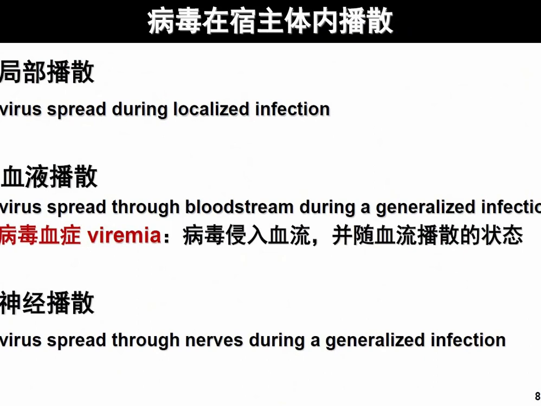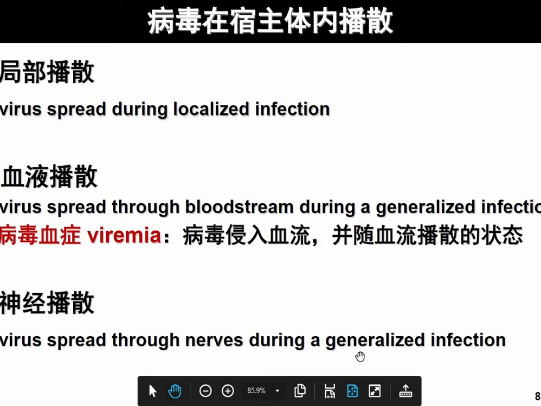Now let's see transmission in the body. One is a localized infection, meaning the virus will spread in between the organs, whereas viremia means it will transmit around through the blood. It will flow into the blood and then transmit. What is a generalized infection? Generalized infection occurs through nerves. Generalized means it spreads from one part of the body to another part of the body, not only organs but parts.